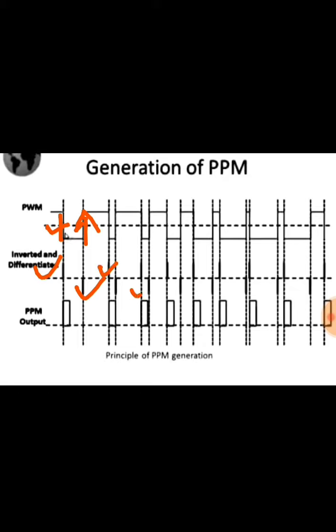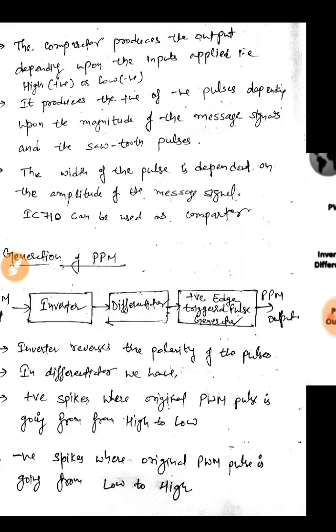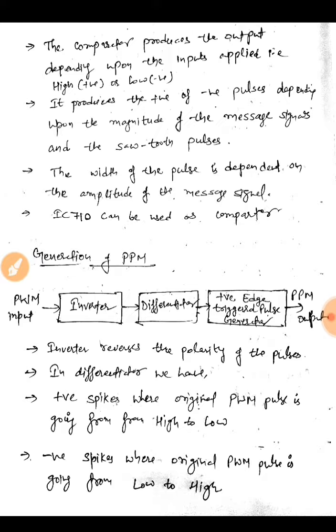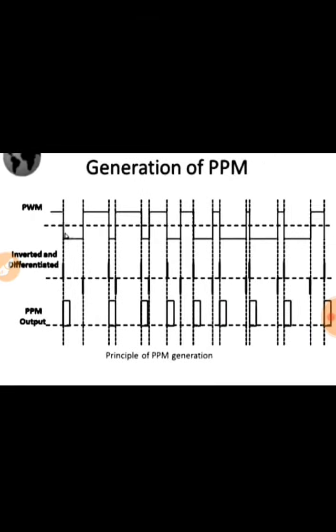So using these spikes, our positive edge triggered pulse generator would generate a pulse for every positive spike. That is, for every positive spike we get a pulse of constant width, as the width and the amplitude remain constant in a pulse position modulated wave. So for every positive spike we get a pulse, and for a negative spike we would get nothing. So this is how the pulse position modulated wave would be generated from a pulse width modulated wave.